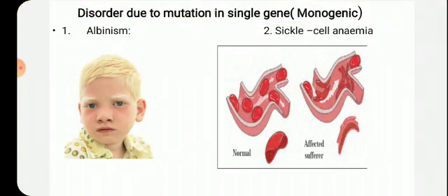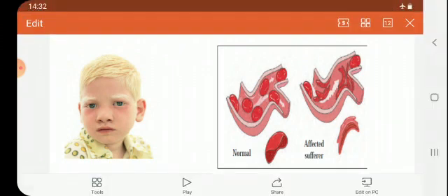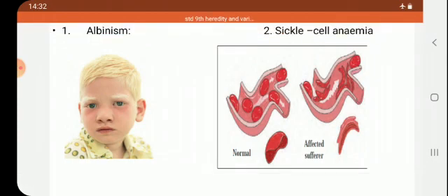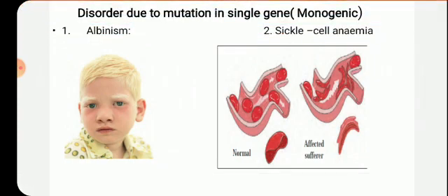It is only because the brown pigment melanin is not secreted in their body. Okay. This disease means whitish skin, eyes, eyebrows, only because of no secretion of melanin pigment, which gives color to our body.